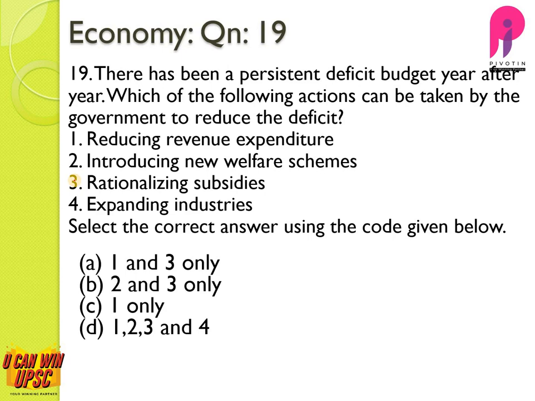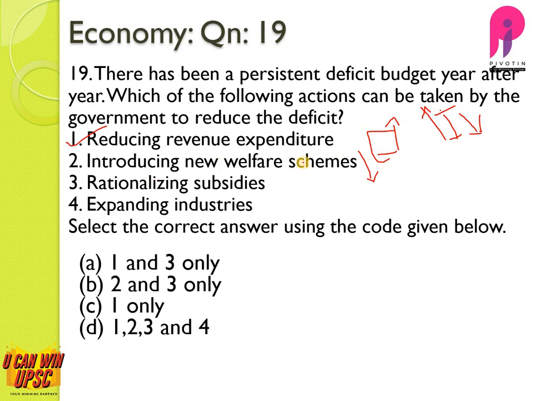Question number 19. There has been a persistent deficit budget year after year. Which of the following actions can be taken by the government to reduce the deficit? Deficit means expenditure is more and income is less. So what can we do to reduce the deficit? We have to reduce the expenditure and increase the income. How can it be done? Reducing revenue expenditure?